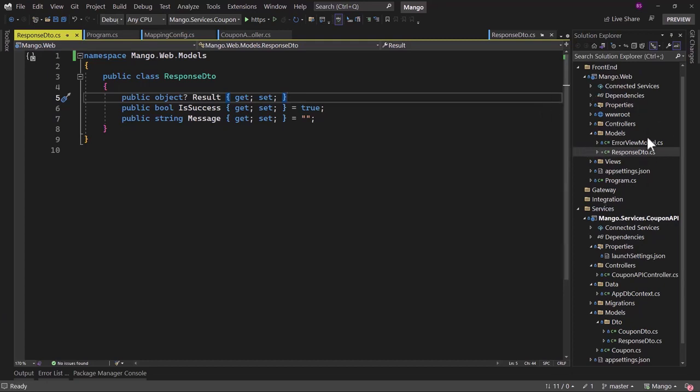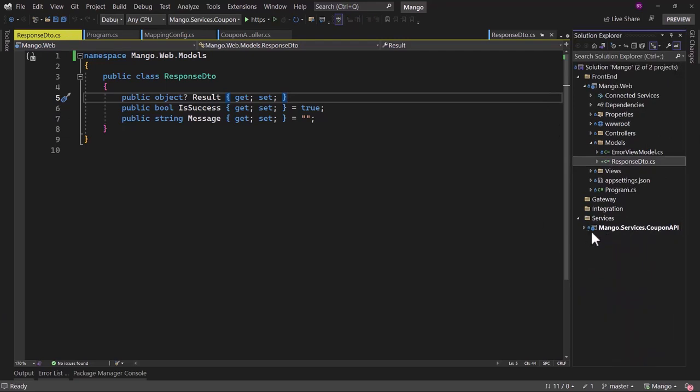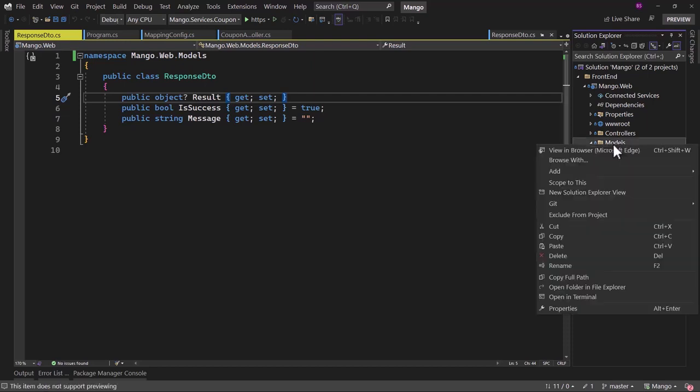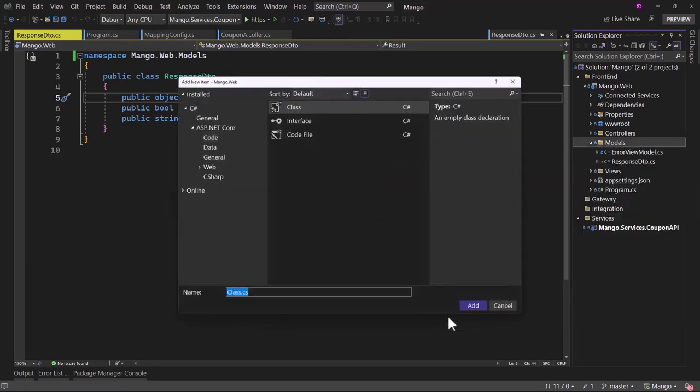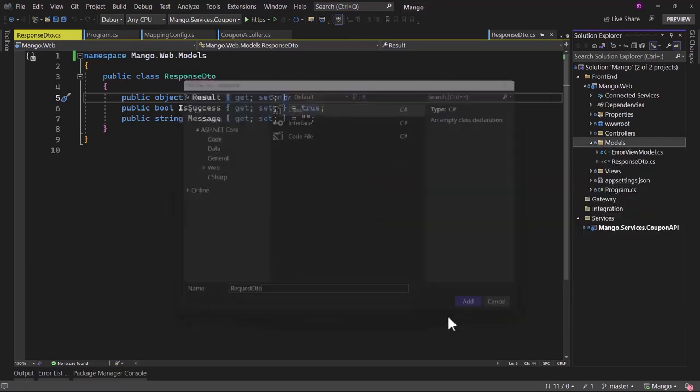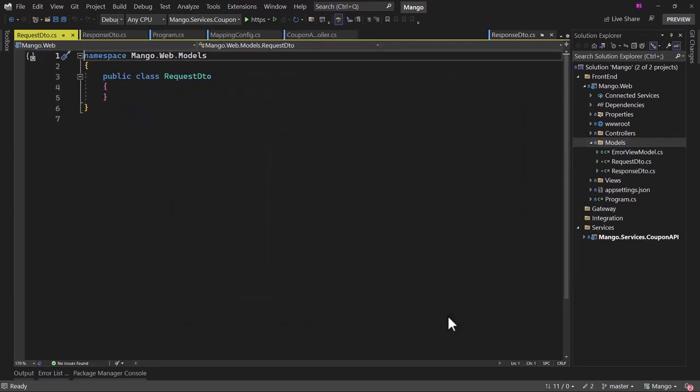Because the web project will have different models that are inside that project, and the coupon API right now, even though it is in the same solution, in the real world might be in a separate solution by itself. So keeping the models isolated to their corresponding project is important when you are building microservices. Now we have the response DTO that we will get when we call an API. But we need to create a model here which will be the request DTO, and that will have everything that is needed when we are sending a request.